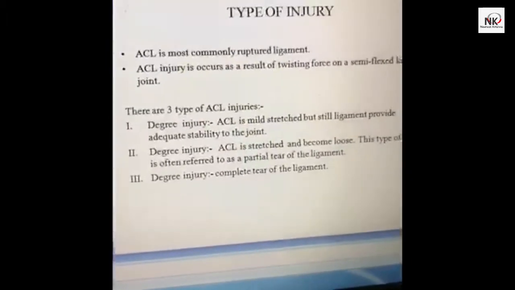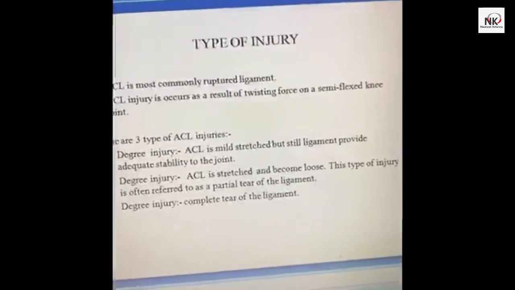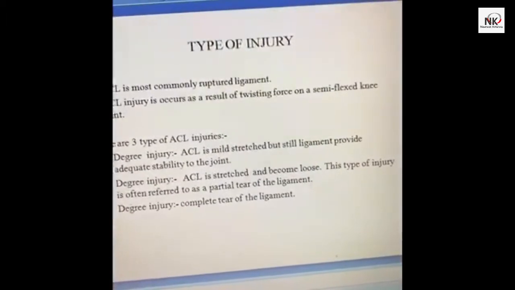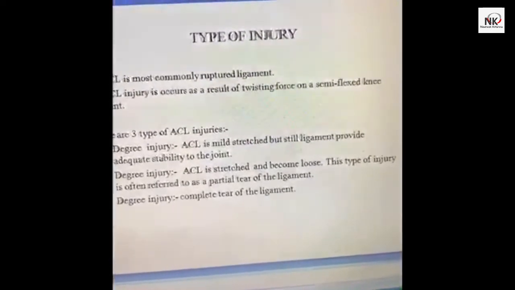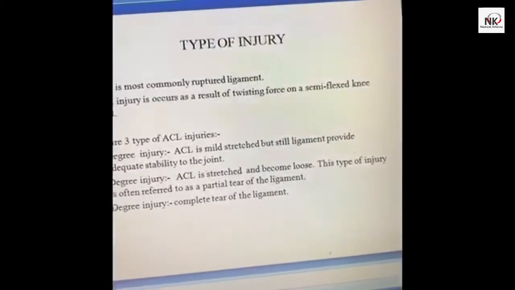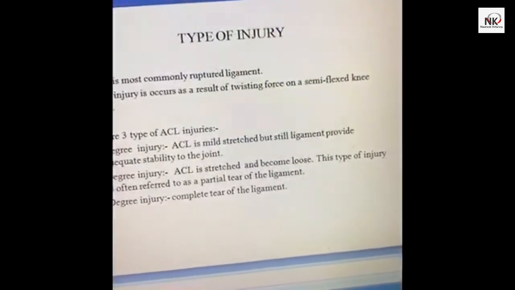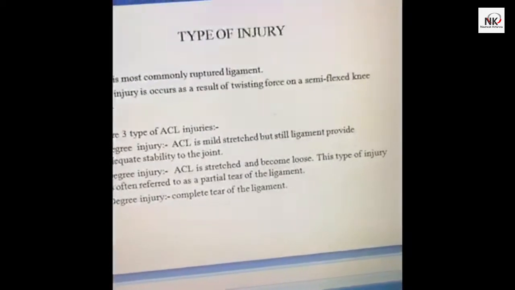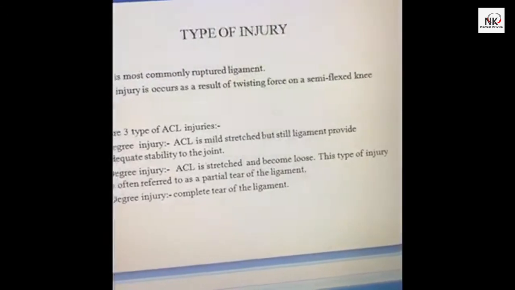The second degree, or grade 2 injury: what happens in this one? Almost 50 to 70% of the fibers of the ligament get stretched, and that's why the ligament becomes loose. So the ligament is not able to provide adequate support to the joint. As we already discussed, it helps resist anterior translation of the tibia. Because of this, people most of the time feel that they might fall if they are walking and their knee is not stable; they always have a feeling of giving way.